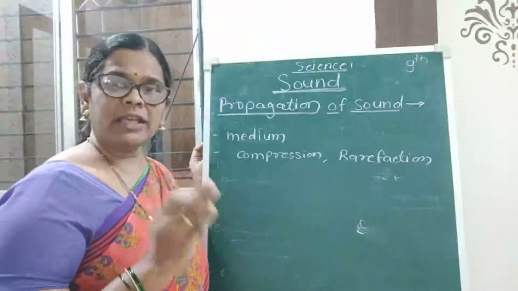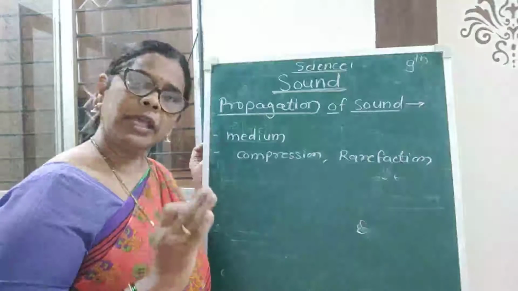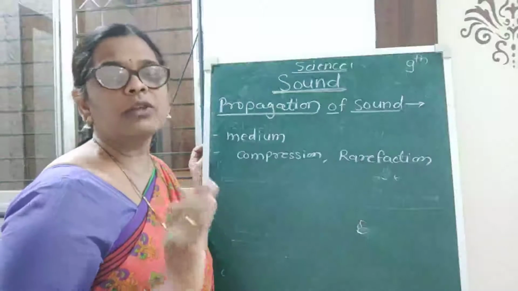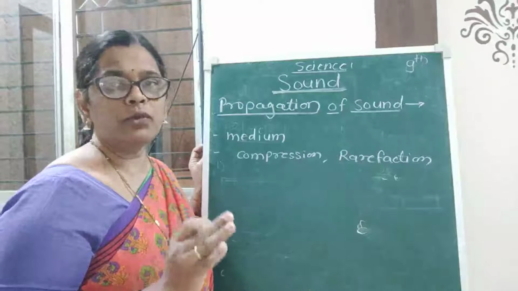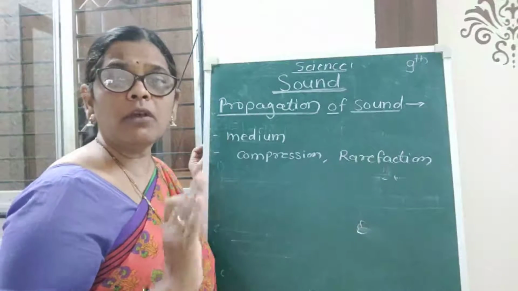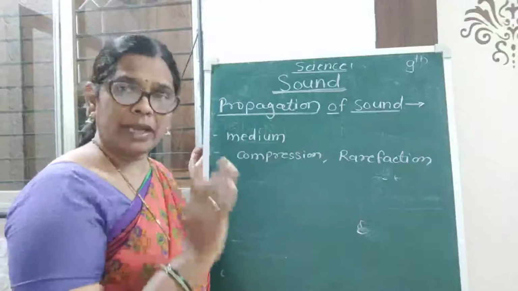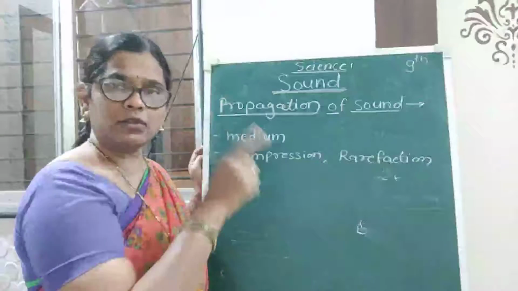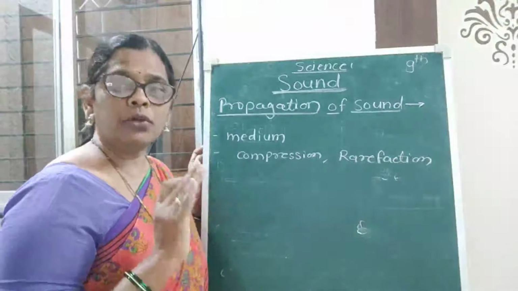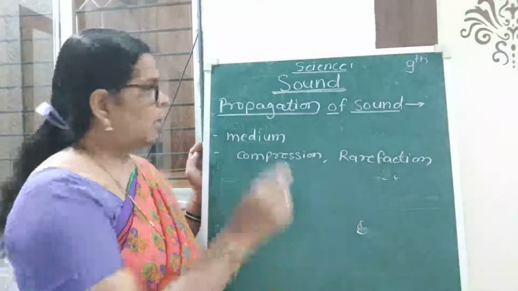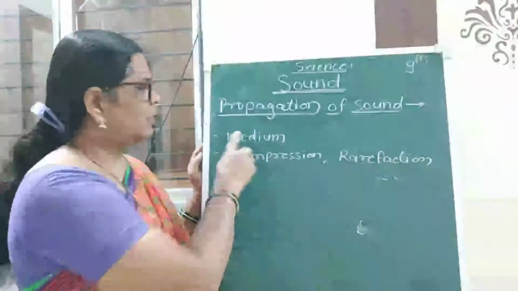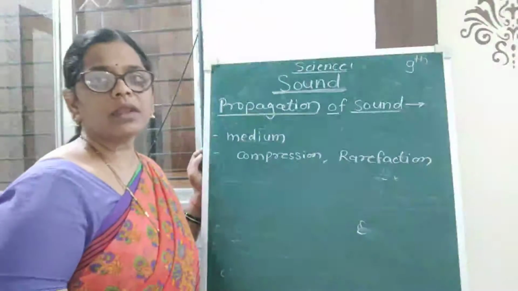The medium is either solid, liquid or gaseous. But sound waves do not travel through vacuum. All of you know what is meant by vacuum. There is no air, that is called vacuum. So the medium is either in solid, liquid or gaseous state. So today we are going to see how propagation of sound waves takes place through the medium.